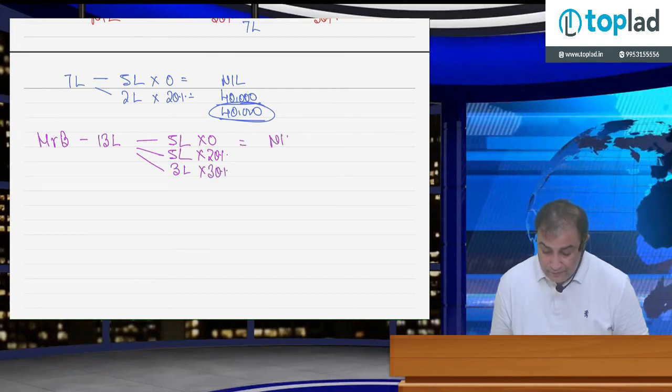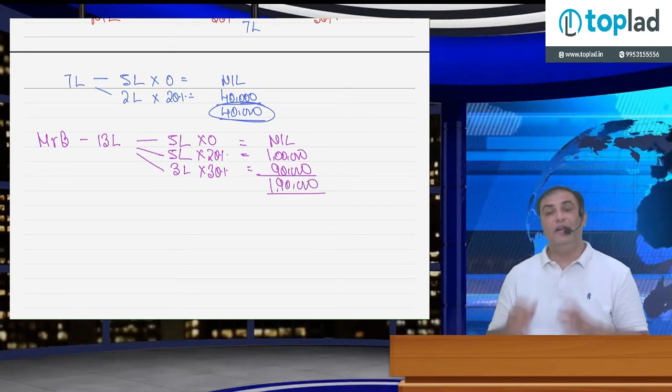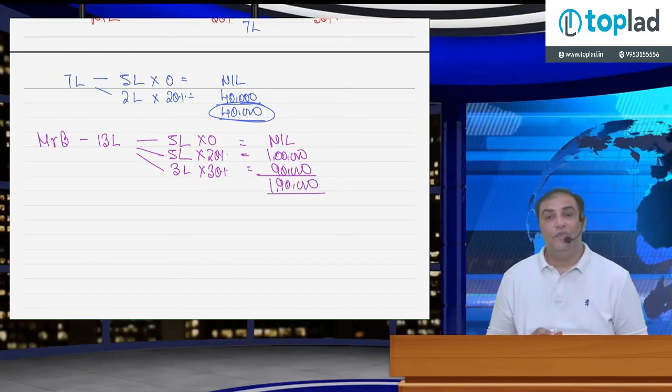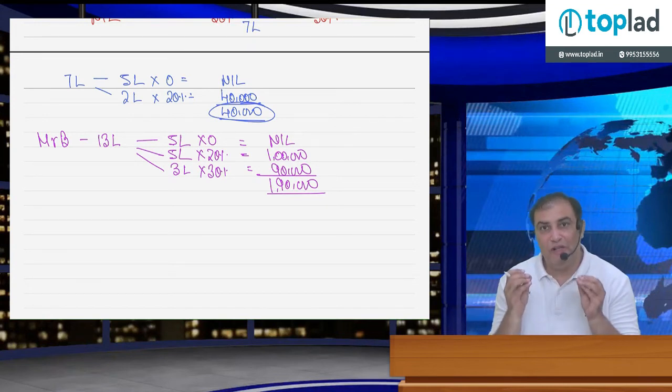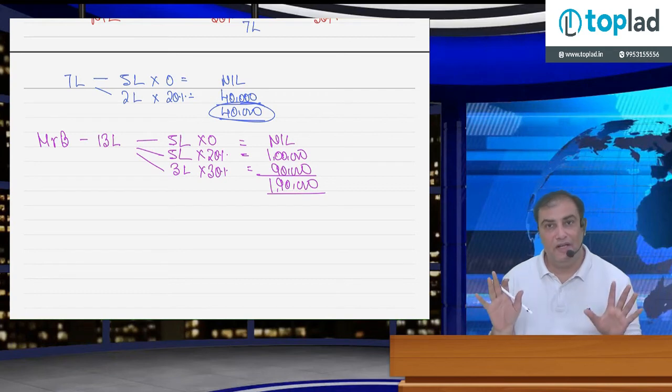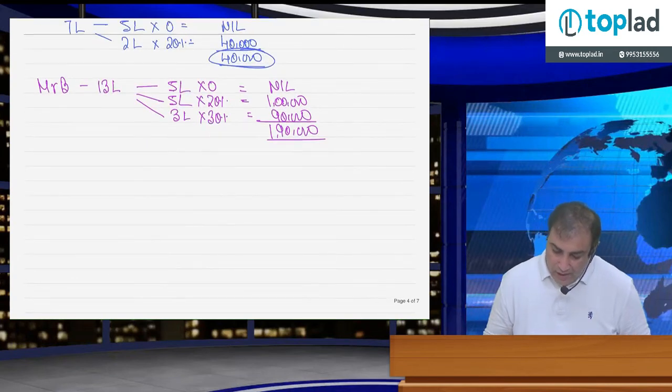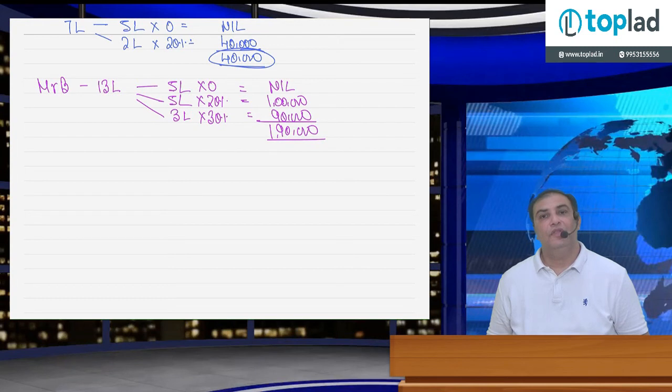It is nil, 1 lakh, 90,000, 1 lakh 90,000. So again, if we compare the tax calculated for a super senior citizen on the same income with that of a normal individual, the maximum saving is 12,500 rupees. Done. Okay. Again, the same concept, the same notification issued by CBDT, applies for super senior citizens also.